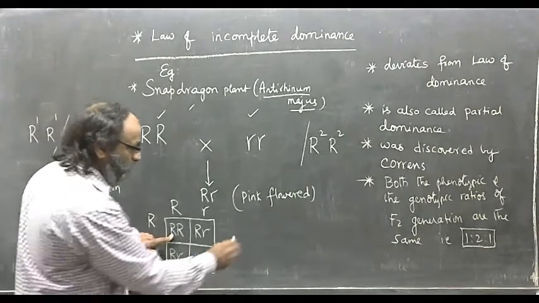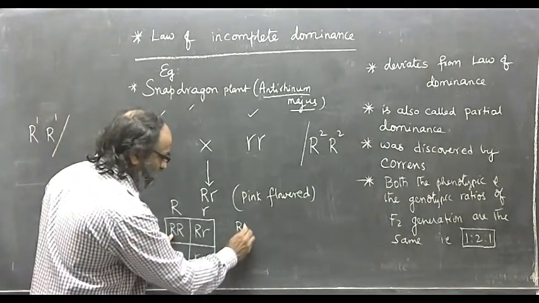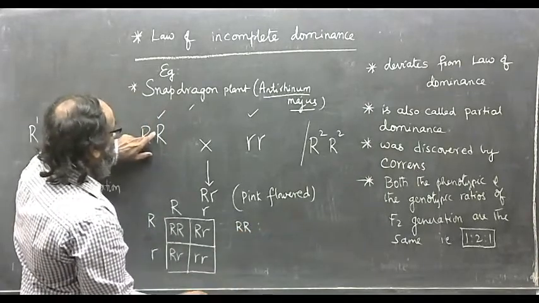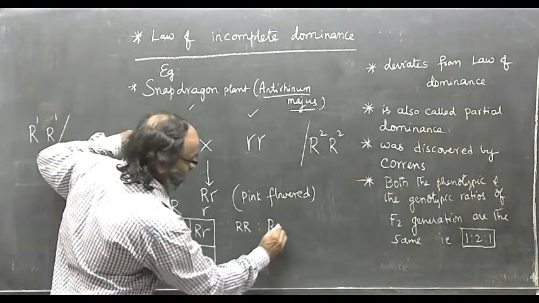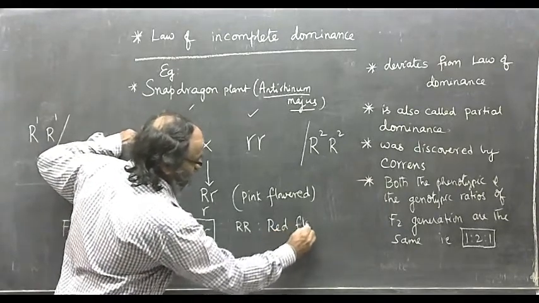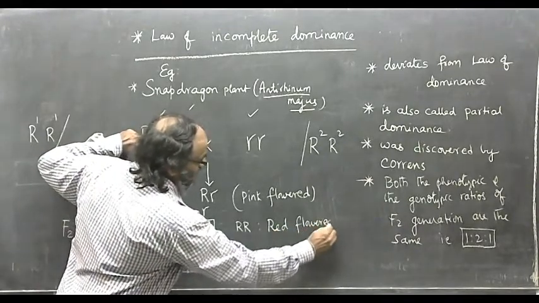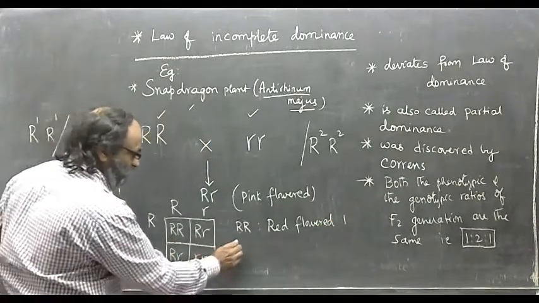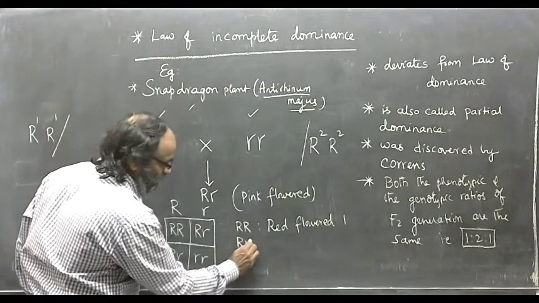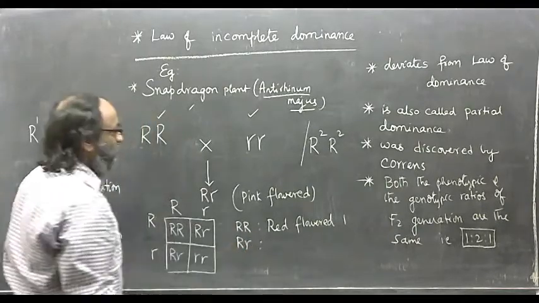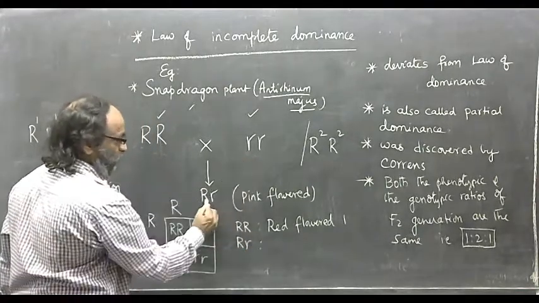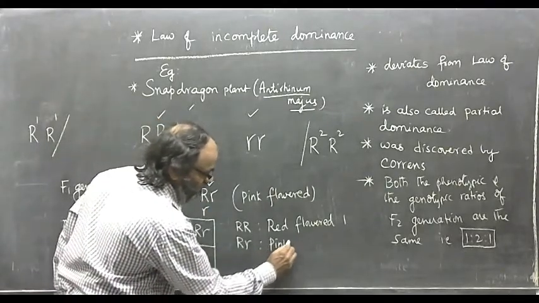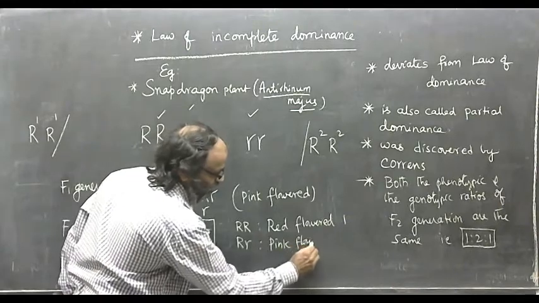If the genotype is capital R, this is a red flowered snapdragon plant. Red flower. We have only one. If the genotype is capital R, small r, then these are pink flowered snapdragon plants.